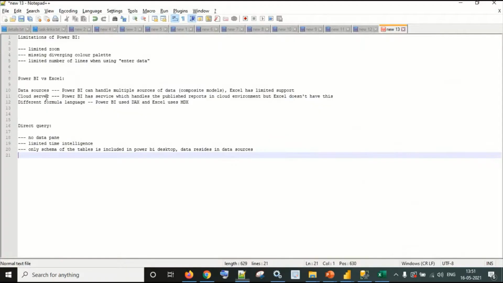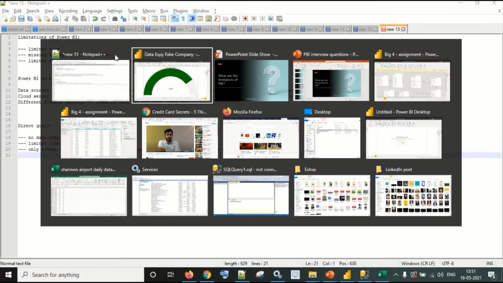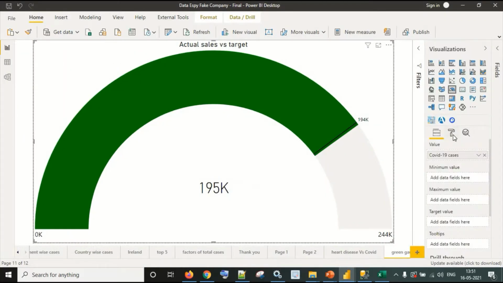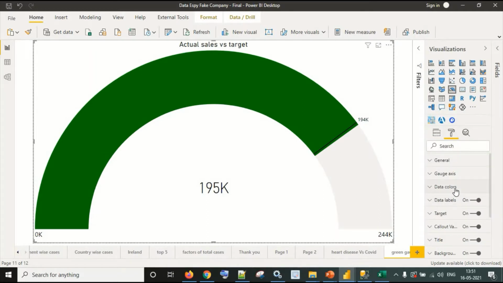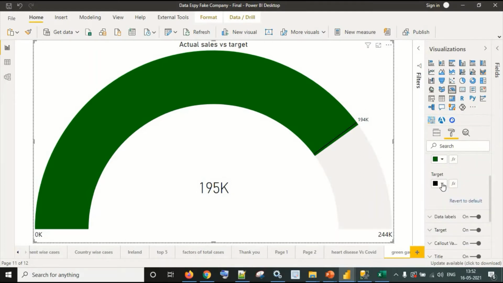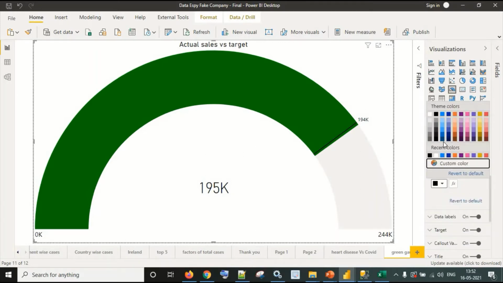All right, and next is missing diverging colored palettes. Check this. I have this visualization and I check this data colors. If I click this, you can see a lot of diverging colors available over here. This is the darkest, this is the lightest, but still the number is kind of limited, right?